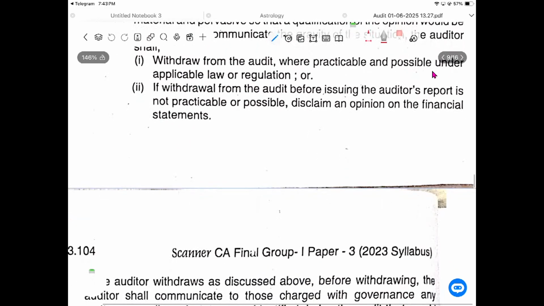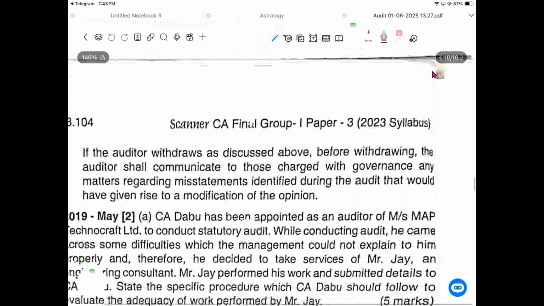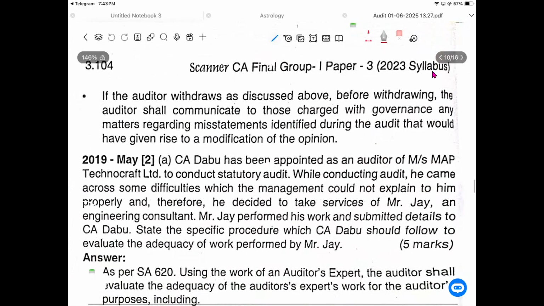If withdrawal from the audit before issuing the audit report is not practicable or not possible, the auditor shall disclaim the opinion on the financial statements. Give a disclaimer of opinion. If the auditor withdraws as discussed above, before withdrawing, the auditor shall communicate with those charged with governance any matters regarding misstatements identified during the audit that may give rise to a modification of the opinion.